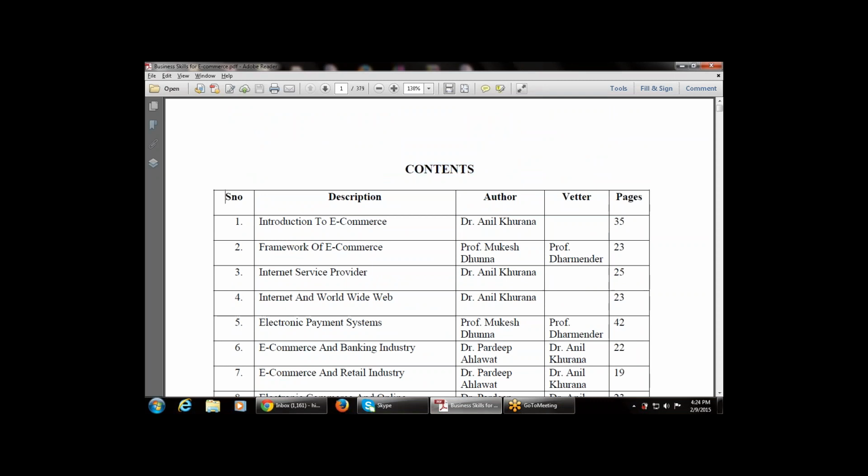This is the serial number, a count in sequence. This is the description, that is the chapter name. Then there is the author, the vetter, and the pages. This is like an index: what content is available, who is the author for each module, and how many pages are in each chapter. So these are the various chapter names, right?